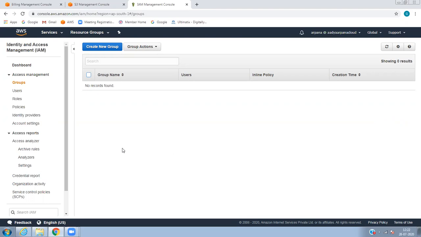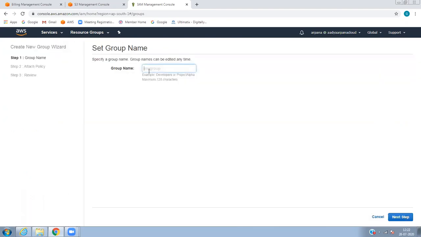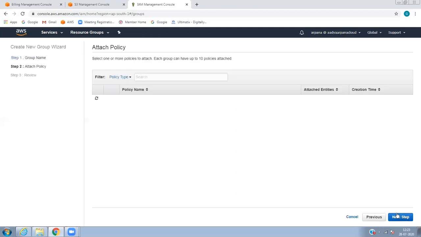So what we can do is, for example, create a new group. Okay, so for example, administrator, AWS administrator. So when you create this group name as an administrator, click on next. Otherwise AWS admin, otherwise you can specify a project. For example, IT operation team. So you can specify IT operations. Okay, so click on next.